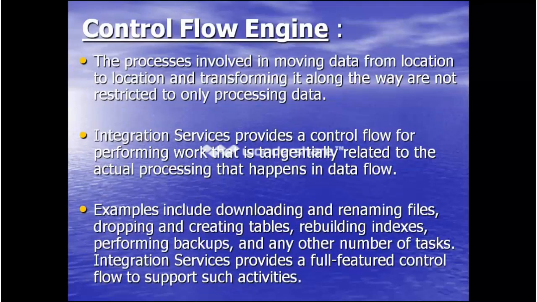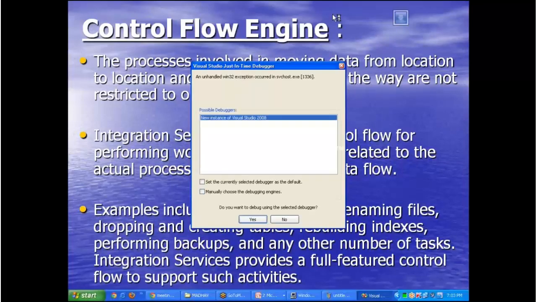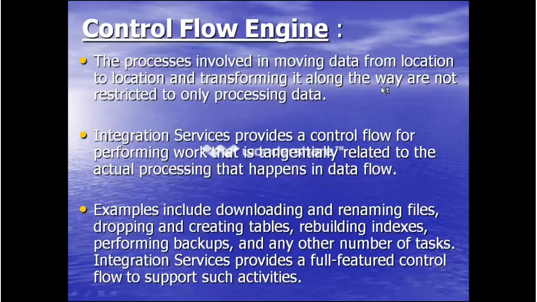Control flow engine, which we have discussed, is the process involved in moving data from location to location and transforming it along the way, but it is not restricted to only processing data. Integration Services provides control flow for performing work that is tangentially related to the actual processing that happens in data flow. Examples: downloading and renaming files, dropping and creating tables, rebuilding indexes, performing backups, and multiple other tasks.